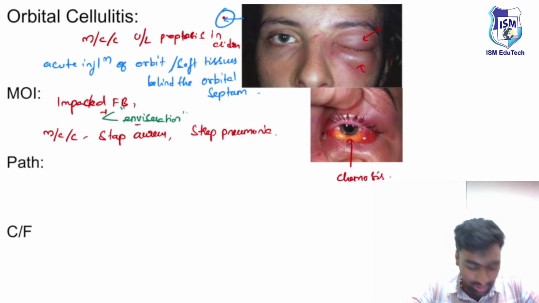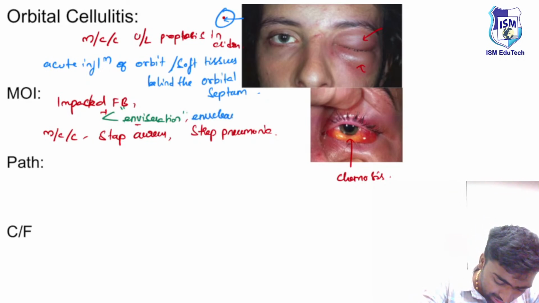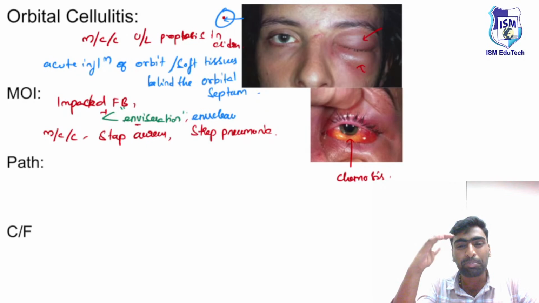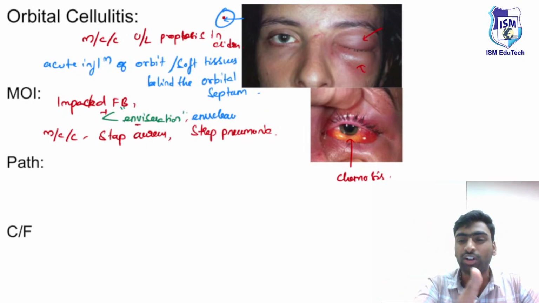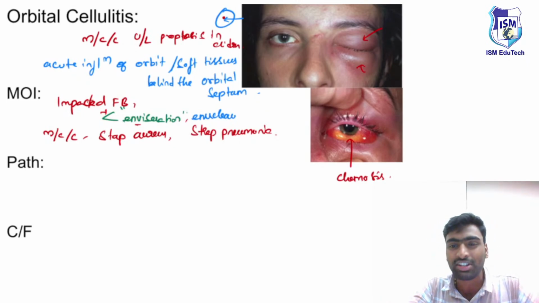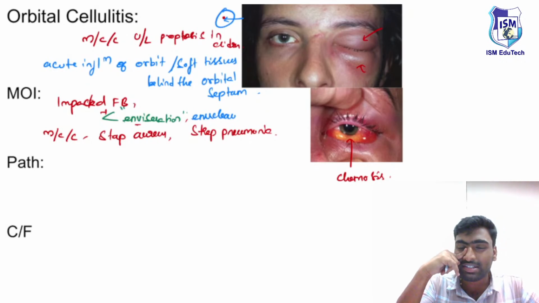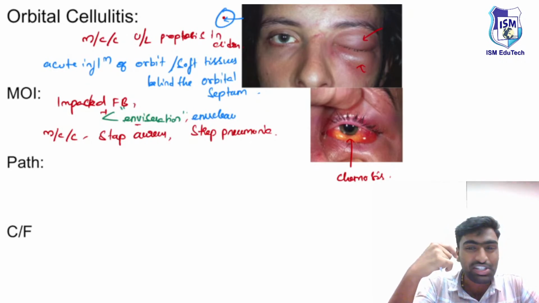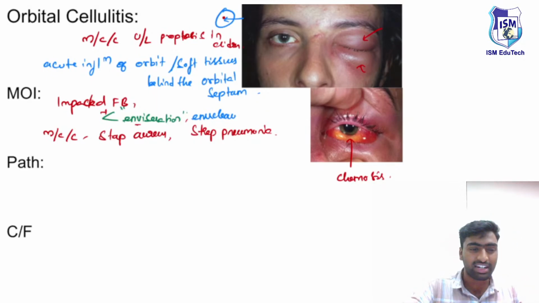Whereas in a case of enucleation, like it can be seen in a case of orbital cellulitis, you are completely emptying the orbit, removing all structures: the eyeball and the extraocular muscles. And in a case of chronic dacryocystitis, when we do a surgery like dacryocystorhinostomy, in such cases also they can predispose to orbital cellulitis.